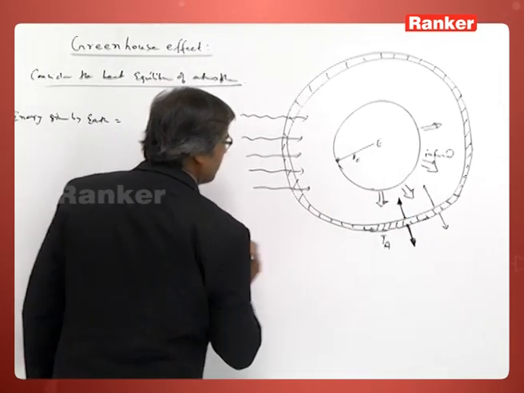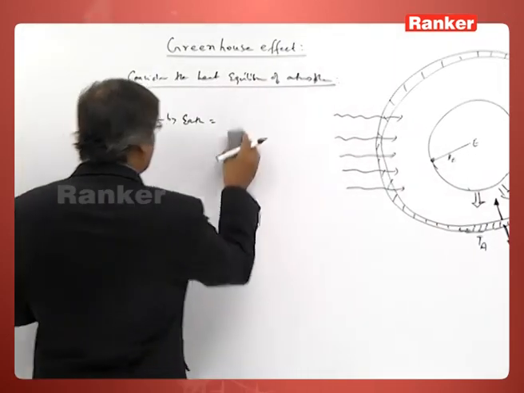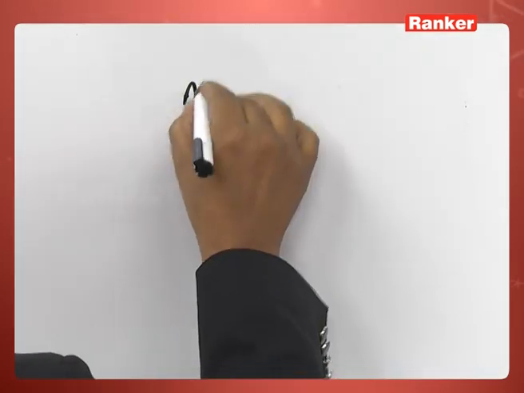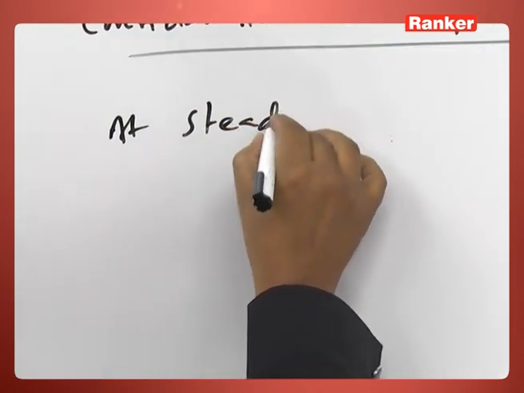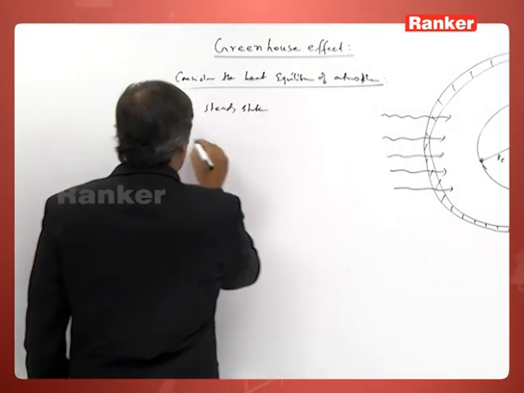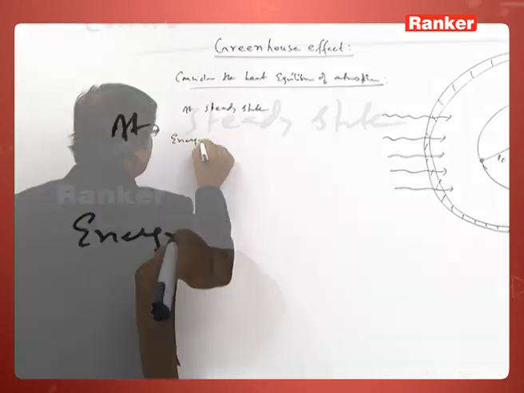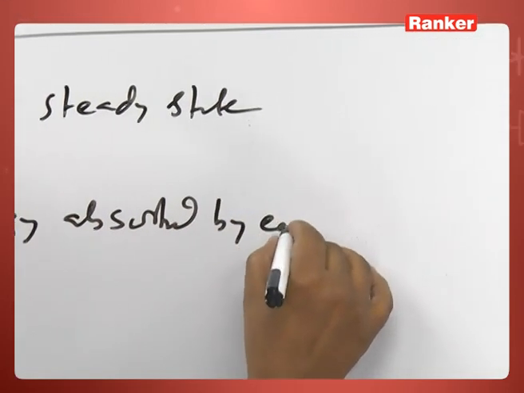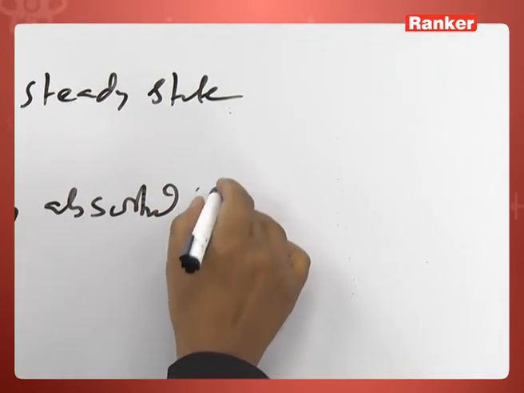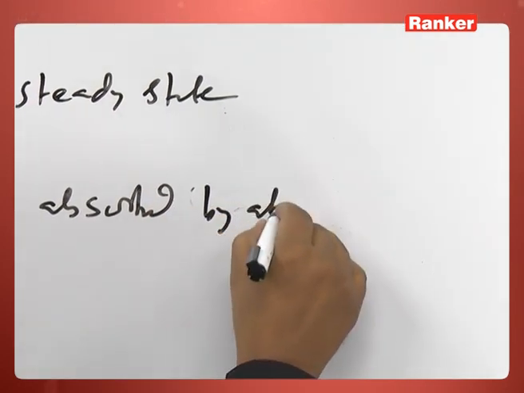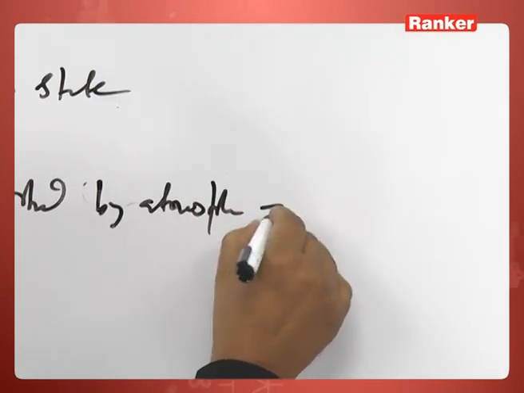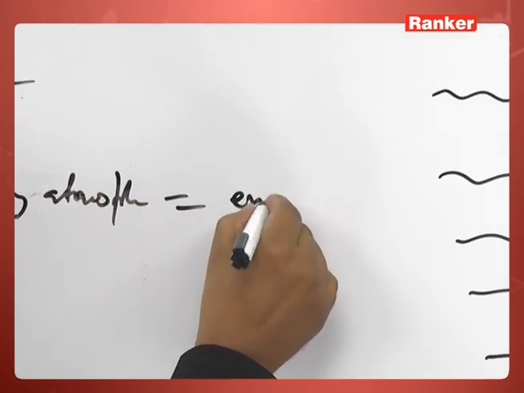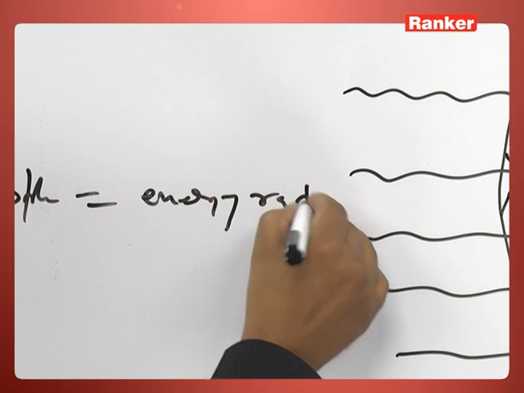this is, or let us call it at steady state, energy absorbed by earth, from earth by atmosphere is equal to energy radiated.